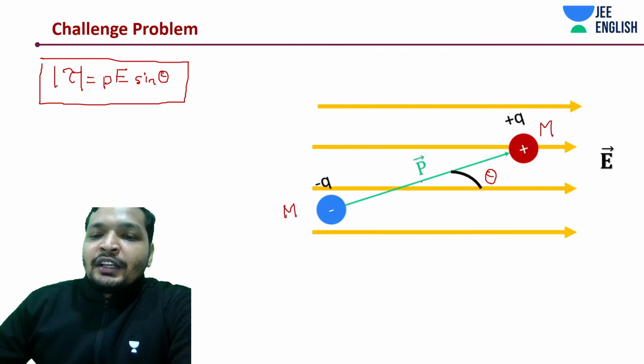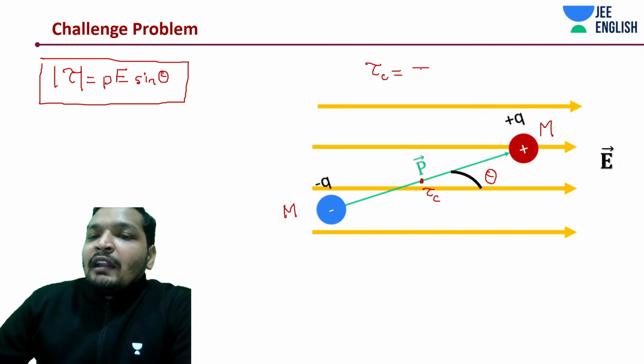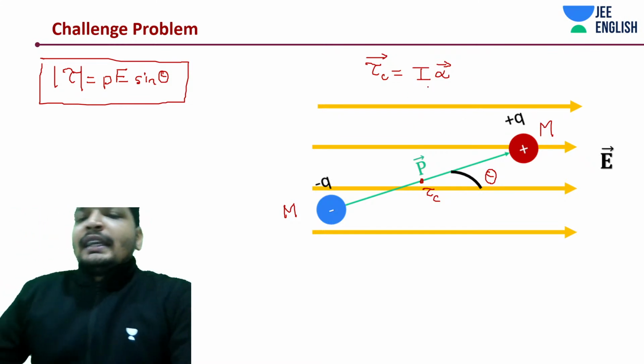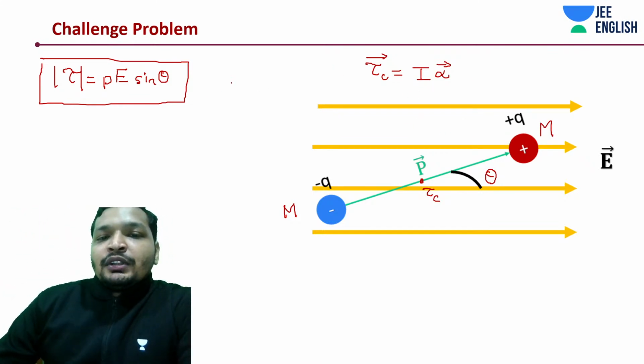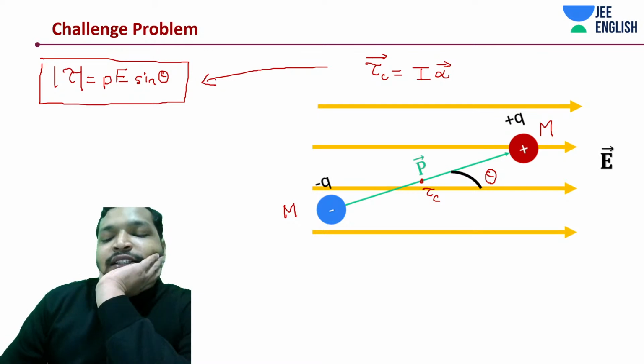If you remember from your rotational motion, torque can be written as I alpha. Alpha is a vector anyway. So we need to calculate I, and from both equations we can get the value of alpha, the angular acceleration. That is it.